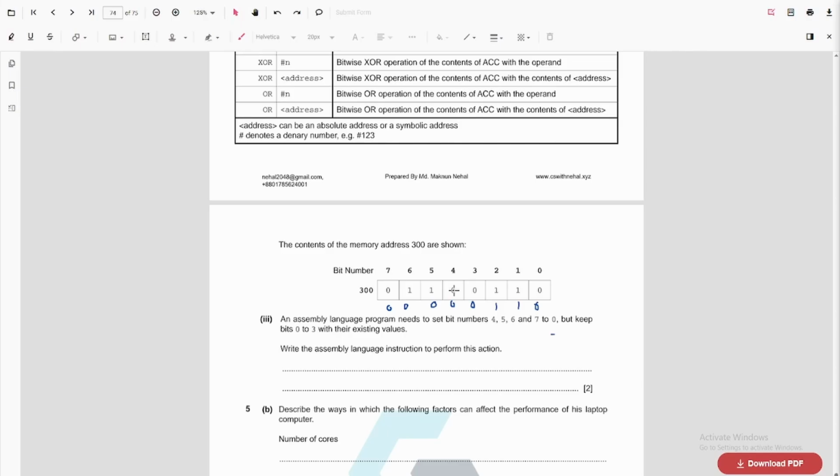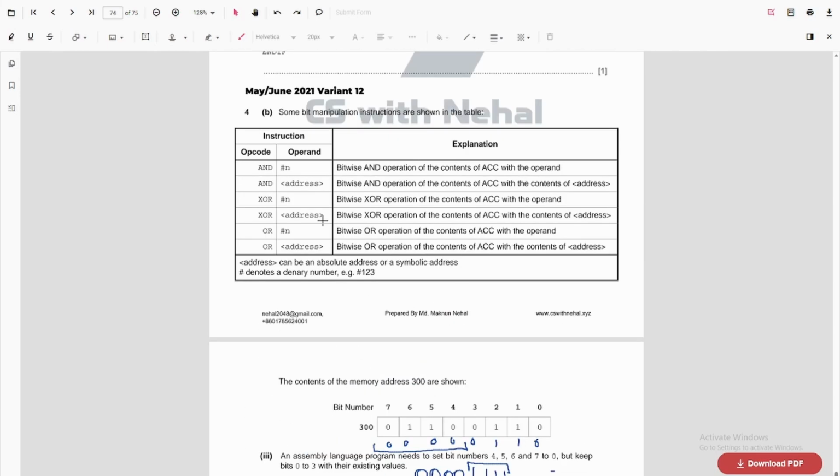The remaining are 0. So we do AND with the value of, let's say, 0, 0, 0, 0, 1, 1, 1, 1. This means the first 4 bits will become 0 if I do AND with this. The remaining are 1. This means the remaining part will be as it was before. So we write AND, and here we are given hashtag N, right?